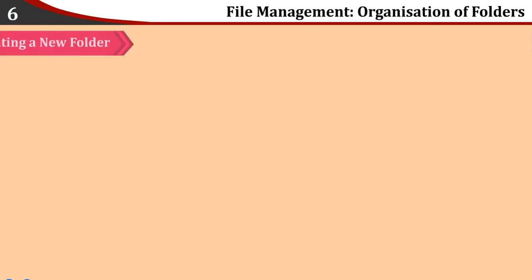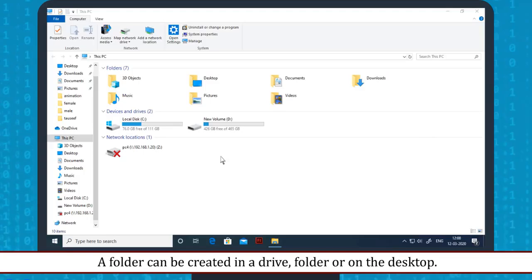Creating a new folder. A folder can be created in a drive, folder, or on the desktop. We can create folders in different ways. Context menu or shortcut menu. Shortcut or context menu is displayed by mouse right-click.